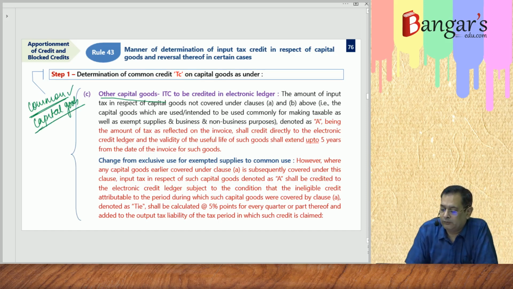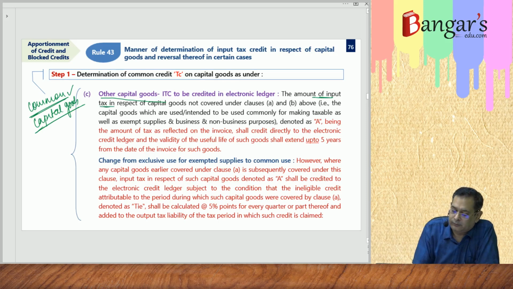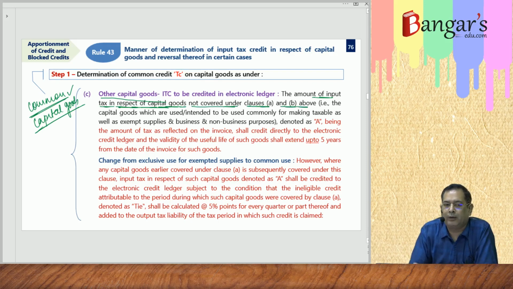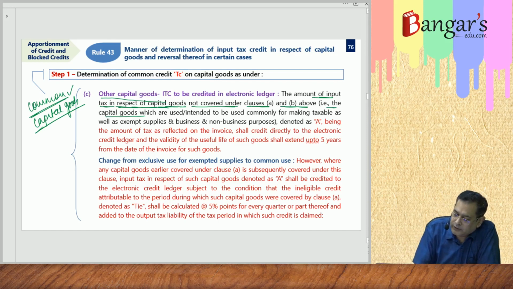So the amount of input tax in respect of capital goods not covered under clause A and B above, that is capital goods which are used or intended to be used commonly.